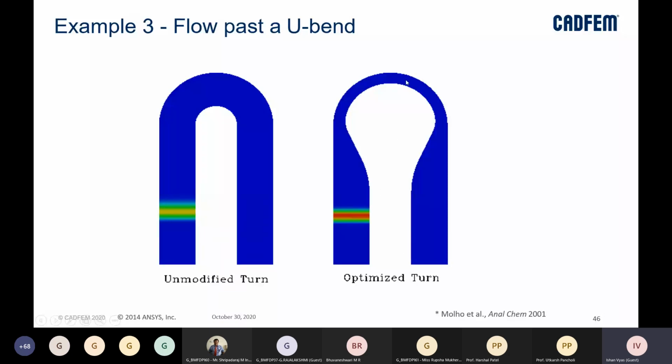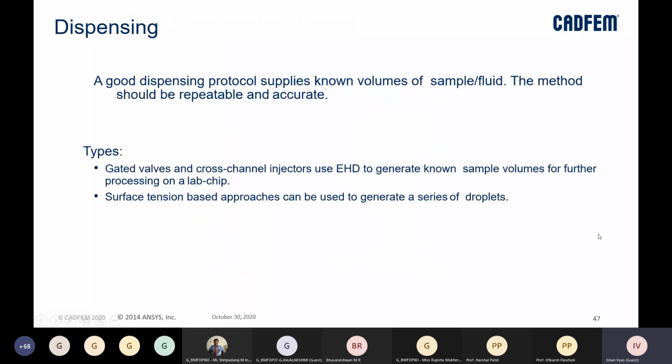Building physical prototypes for this kind of optimization of a channel would have been a challenge as well, and not a very cost-effective method. But when we are using ANSYS, we can take the help of designing tools to just design this kind of channel inside ANSYS, then do a CFD simulation and understand what the behavior is, right?